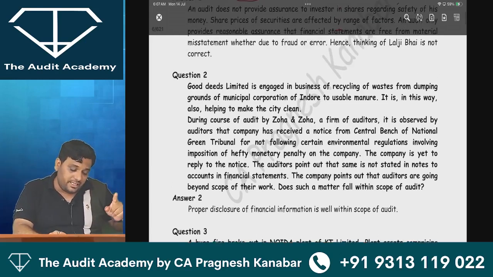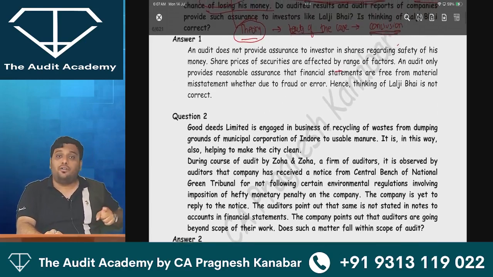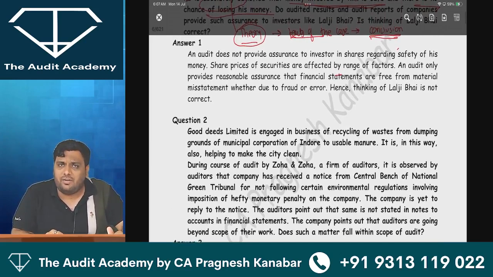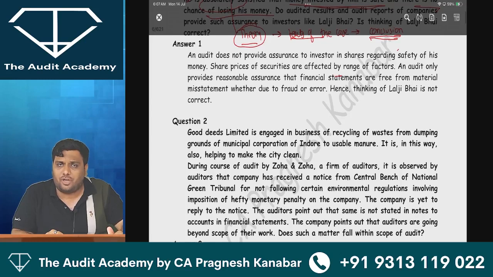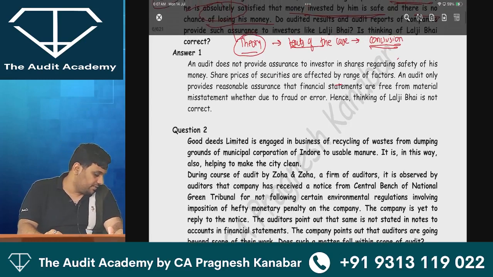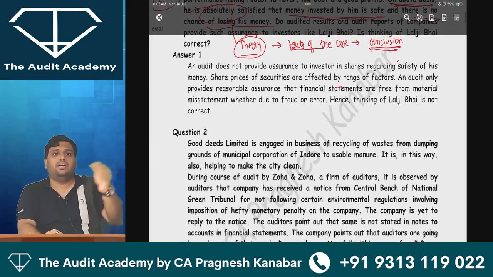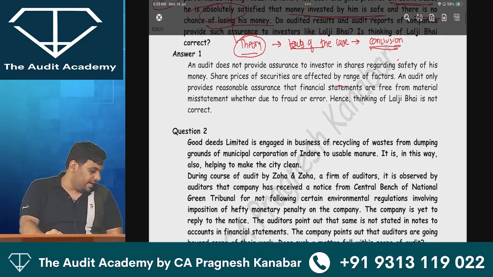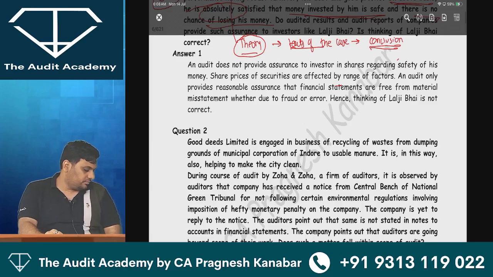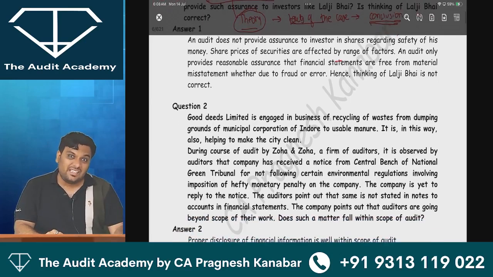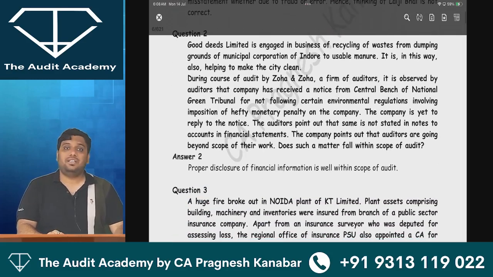The moment they say scope, does such a matter fall within the scope? Is the auditor going to examine the disclosures as per AS 29? Will it fall in the scope of the audit? Yes. Tell me, this point is from C, I or D? D. Yes. But as you can see, this answer they have given in one line, with which I am not happy.